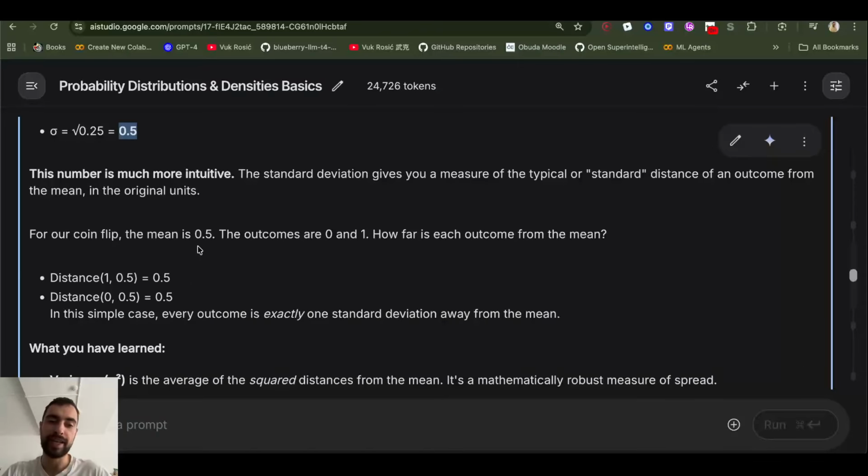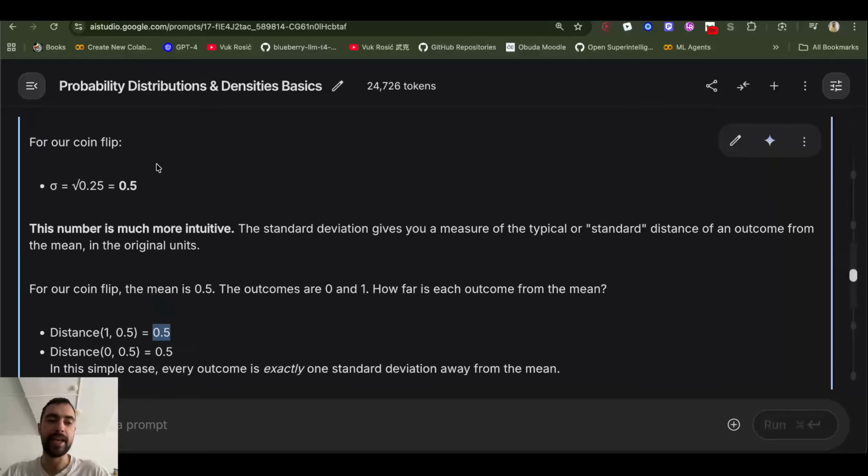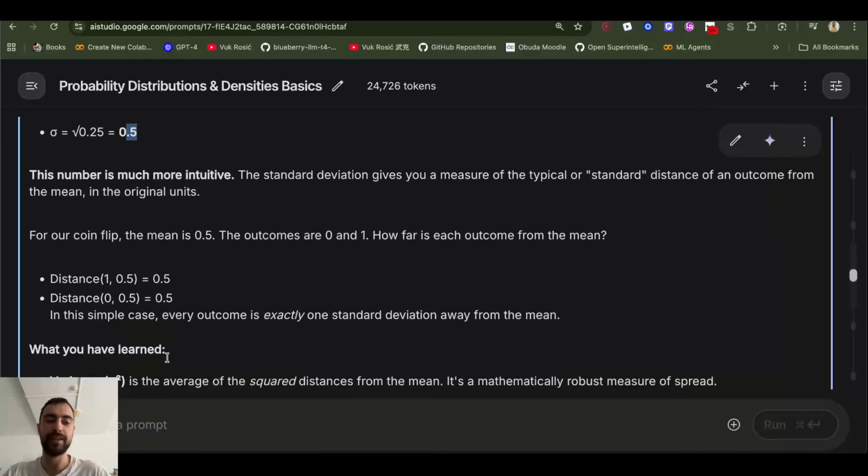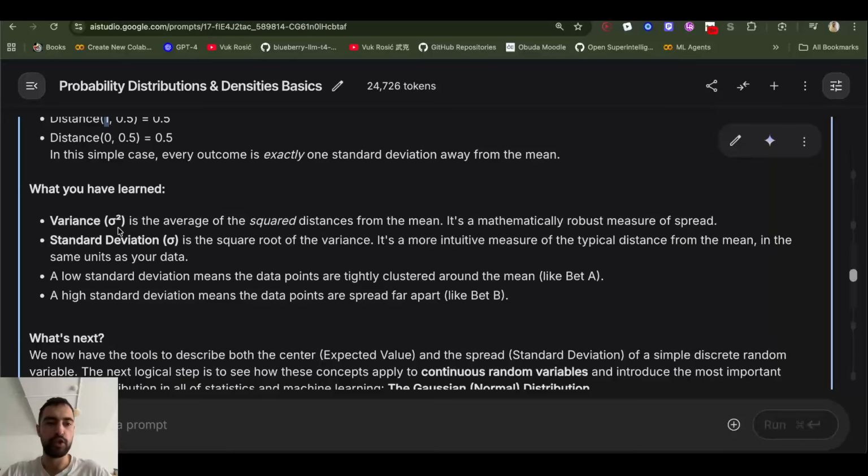So in our case of $1 or $0, each of them is exactly one standard deviation, which is 0.5, so one standard deviation away from mean. In this simple example, it doesn't have to happen all the time. So variance is an average of square distances from the mean for every data point.